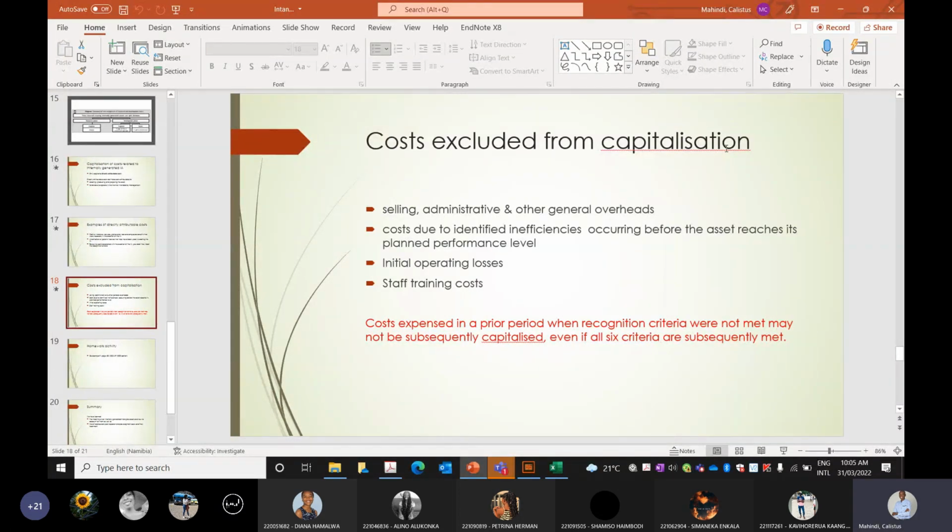The thing that you have to look at is that capitalization normally stops when the asset is in the condition necessary for operation. The reason training costs are always excluded is that the only reason you are incurring these costs is because you have staff that are not equipped to deal with that.